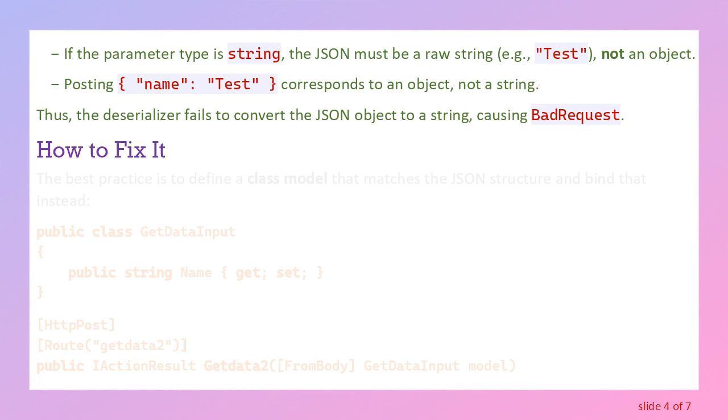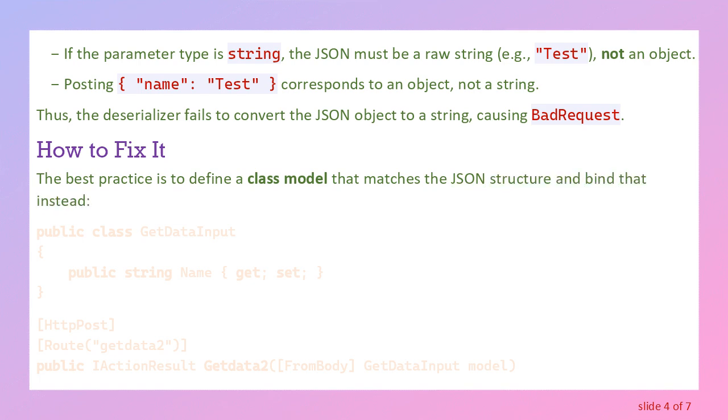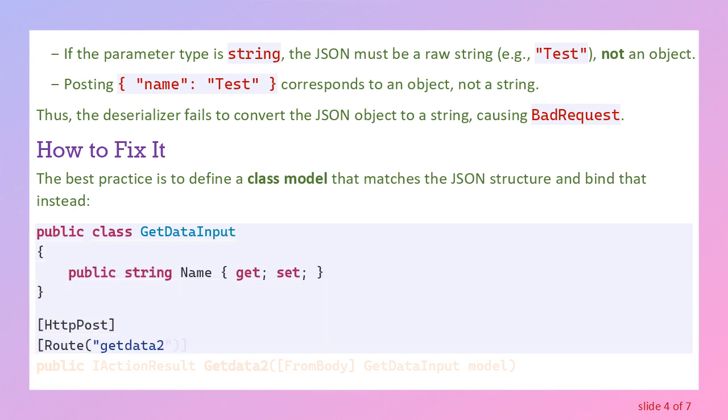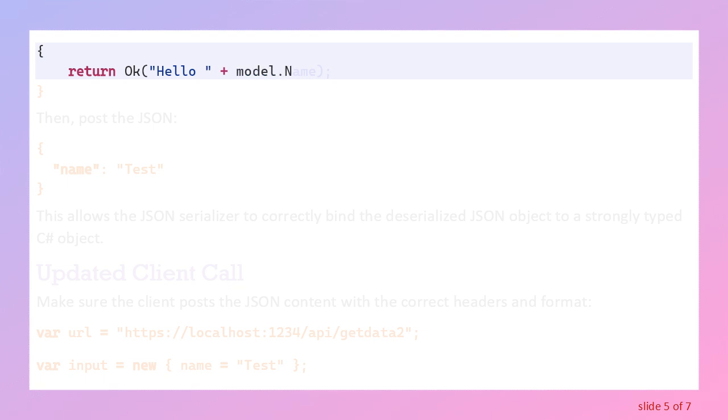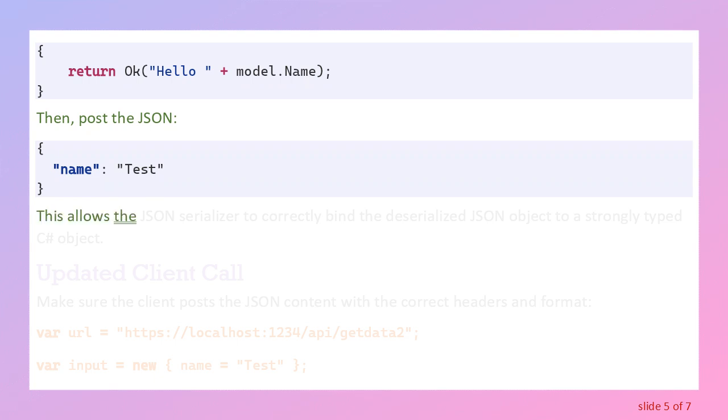How to fix it? The best practice is to define a class model that matches the JSON structure and bind that instead. Then, post the JSON. This allows the JSON serializer to correctly bind the deserialized JSON object to a strongly typed C# object.